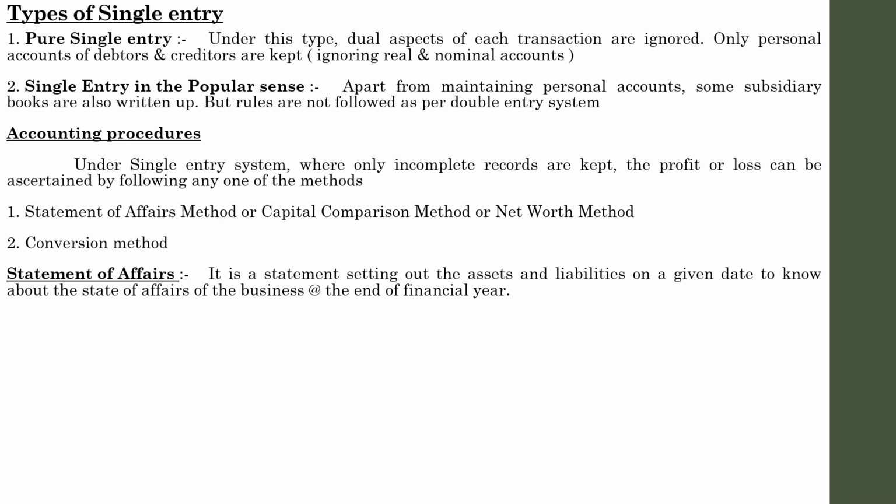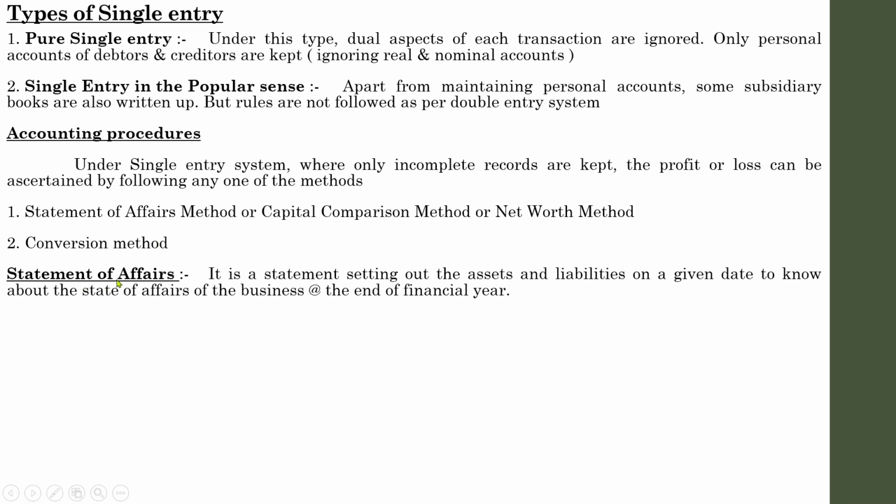On the other hand, to prepare such a statement, information is collected from various sources. So that is the meaning of statement of affairs. Remember, there are two methods for identifying profit or loss. One is statement of affairs and the other is the conversion method. From now on, I will be mentioning only the statement of affairs case.